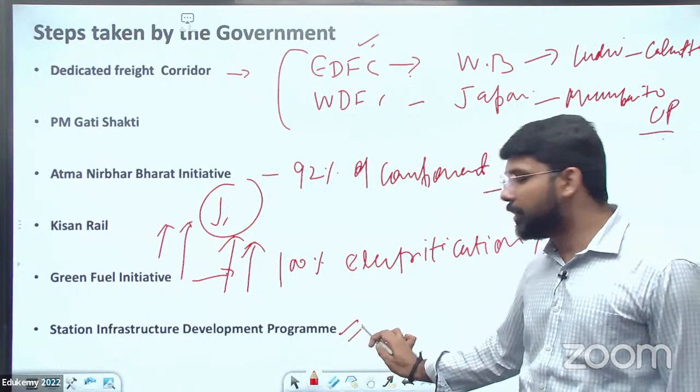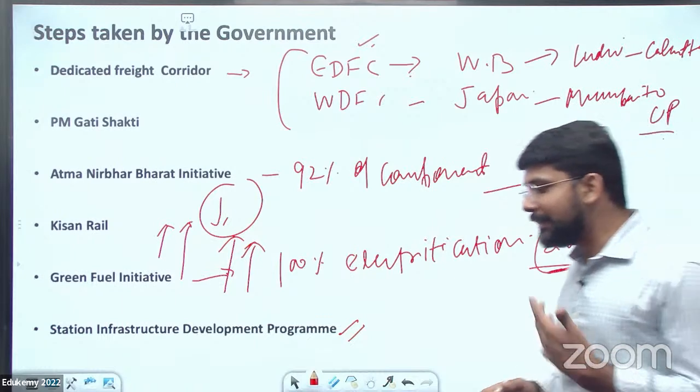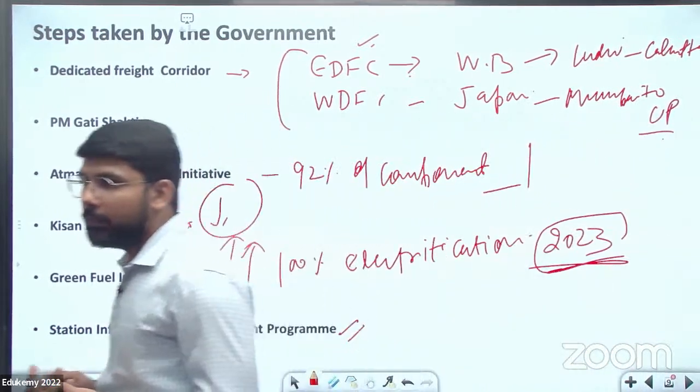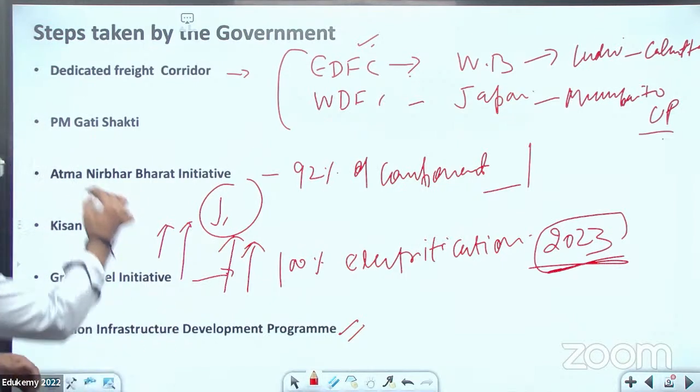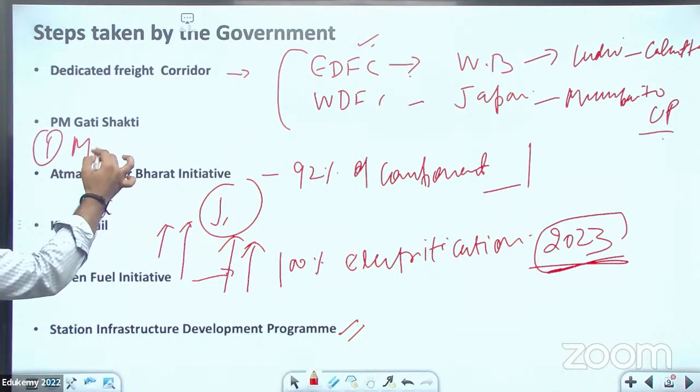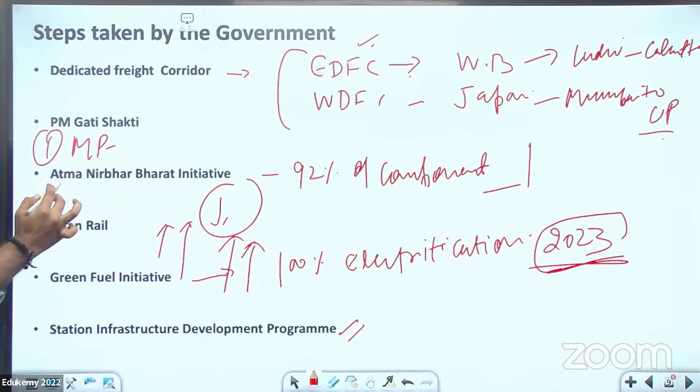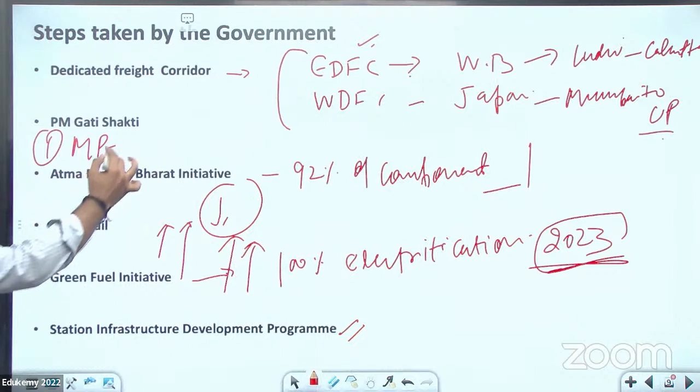Station infrastructure development program. Now the government is tying up with private parties. The government has a target of completing 400 railway stations with the highest infrastructure, and the first railway station was developed in MP. Anybody can give the name? First PPP railway station. Rani Kamlapati.